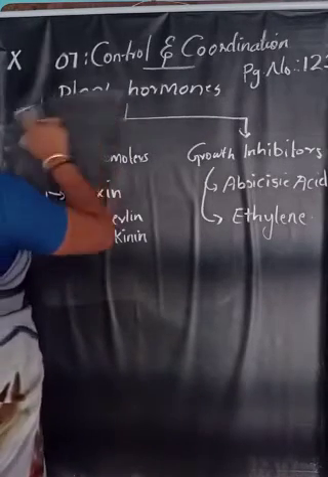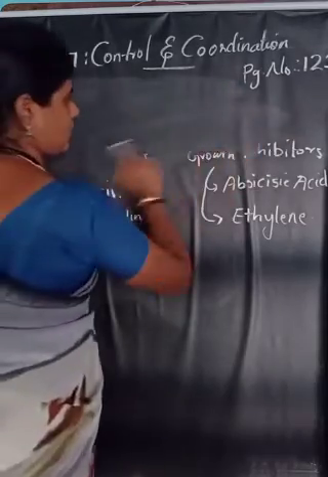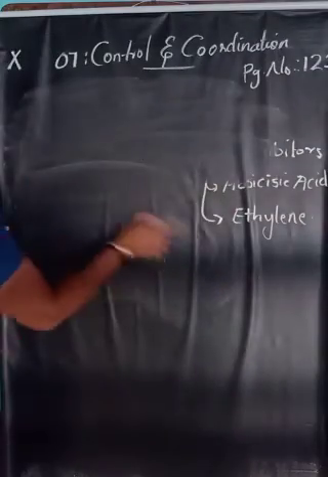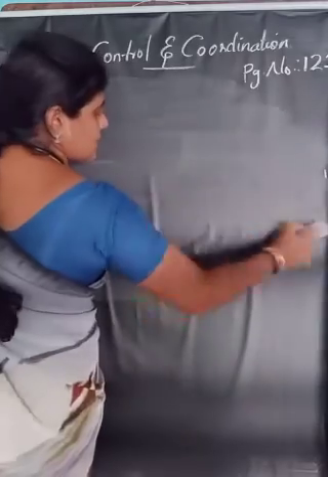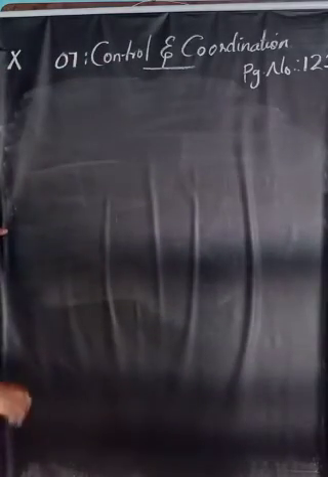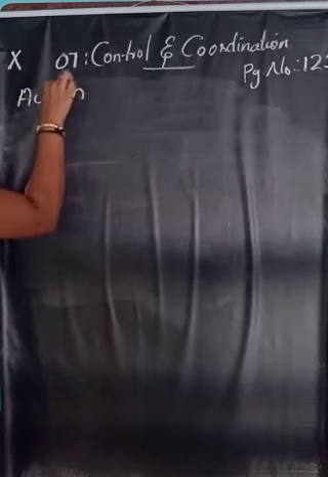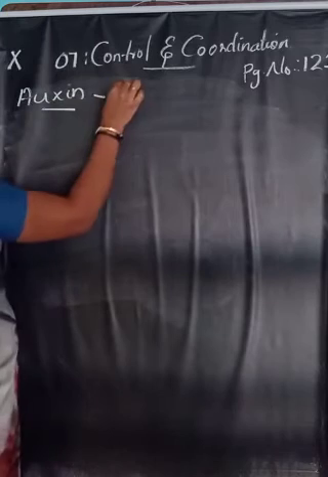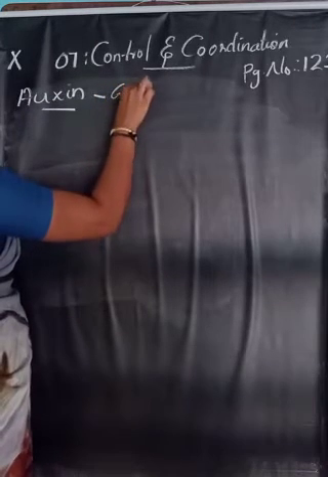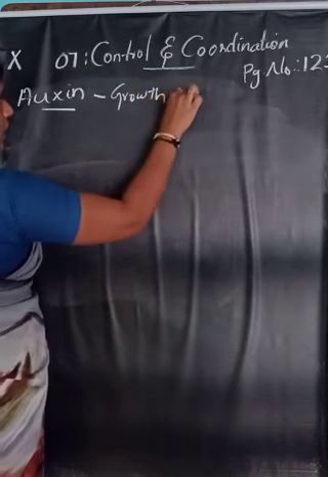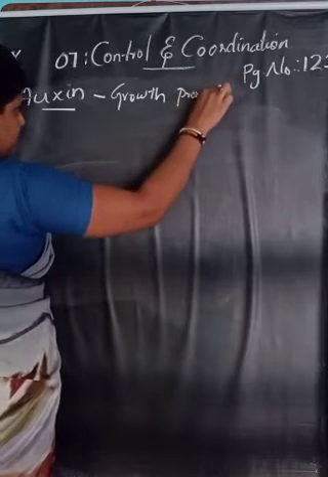First one is auxin. So plant hormones are of two categories, plant growth promoters and plant growth inhibitors. First one is auxin. It is a growth promoter. So auxin is a growth promoter hormone.